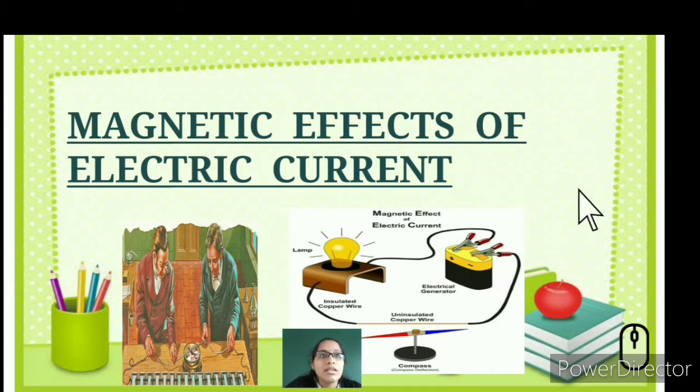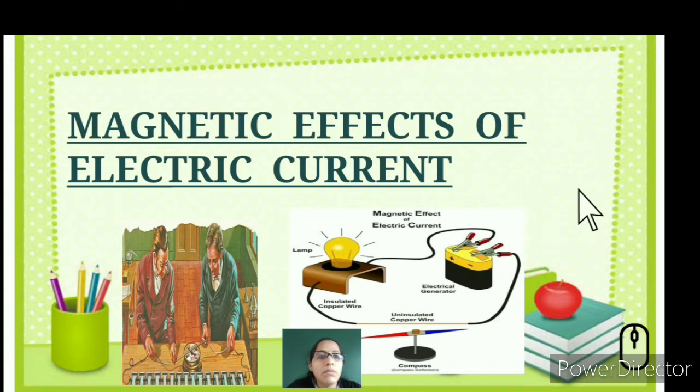So to understand electric current and magnetism, you might have previously learned about conductors. So what are conductors? They allow the flow of charge or transfer of electrons, or pass electric current. They allow the free movement of electrons, thus generating electricity. Then what is an insulator? It does not allow any energy to pass through.